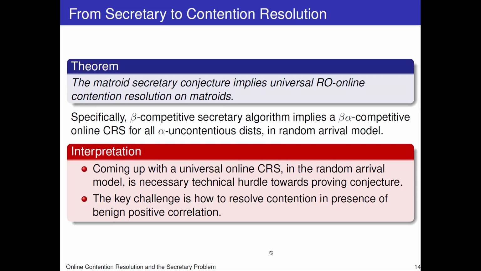So I like to interpret this theorem as follows. Coming up with a universal online CRS in the random arrival model is necessary as a technical hurdle towards proving the Matroid Secretary conjecture. And the key challenge there is how to resolve contention resolution in the presence of benign positive correlation. In particular, how to resolve it online.